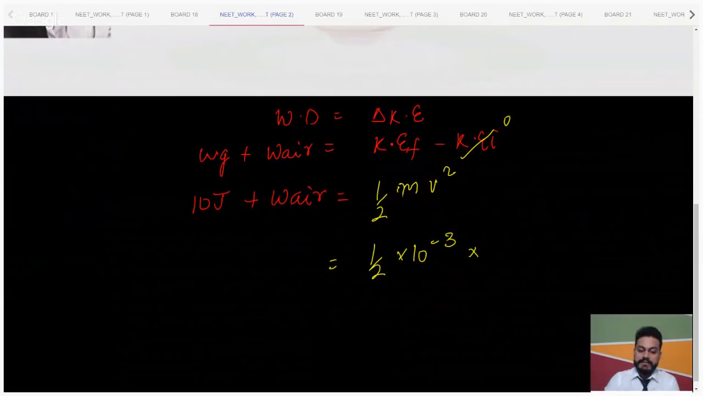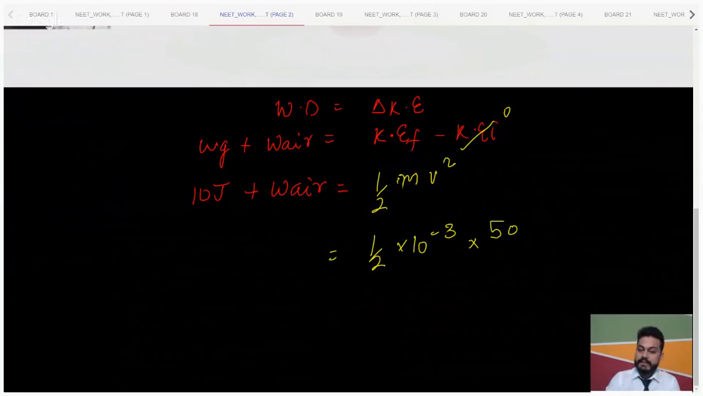And what is the velocity given in this one? That is 50 meter per second. So 50 square. So guys, are you getting it? How to find the work done by air resistance?